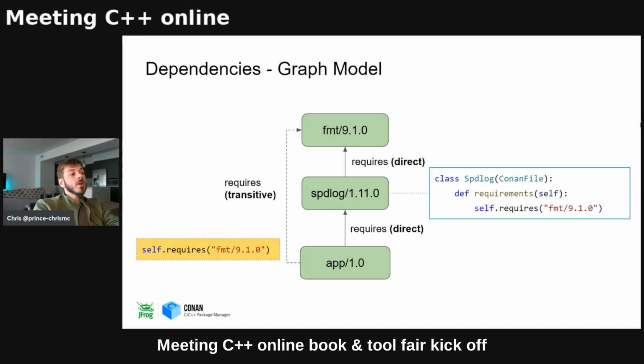And being able to make these distinctions and understand these things, we get to do fun things like having requirement traits. So we know whether or not the header libraries are exposed, whether you need the symbols to link against, whether it's a DLL that needs to be copied at runtime. You can make more informed decisions when you're building and deploying your app, and you can do some fun optimizations in that.